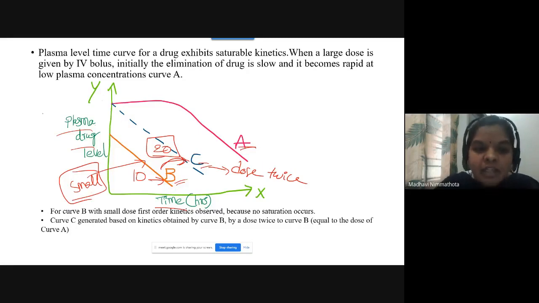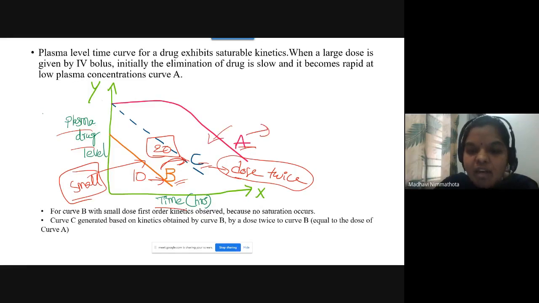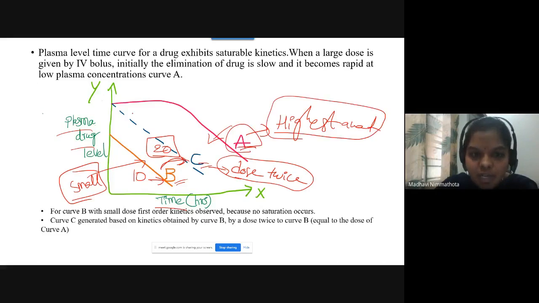And this dotted line C indicates the dose which you take. In case of curve B, it will be double, so the dose will be twice, equal to the dose of curve A. In case of curve A, you take the highest amount of the drug as compared with curve B. At some point, it will get saturated.